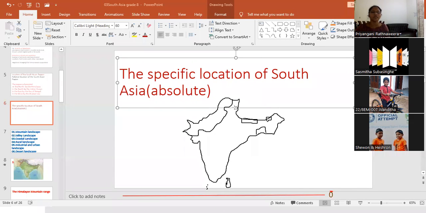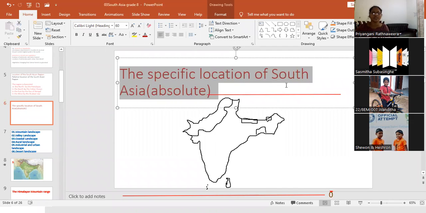What is the reason for this being north latitude? It is up from the equator. Yes, that is the reason. These are called north latitudes because they are located above the equator. That is the reason. Very good.